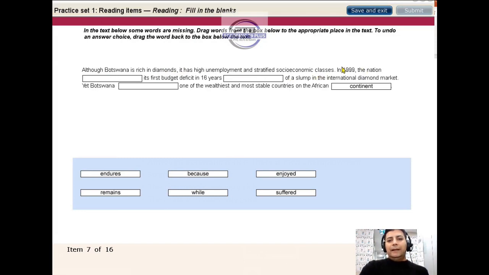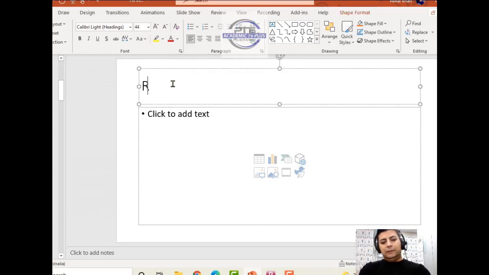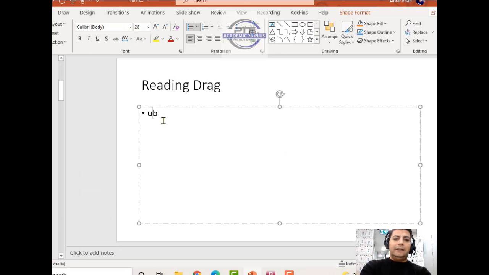Now in 1999, we have a past tense here. The nation, the article, the nation dash its first budget deficit. Something bad is happening here. Now 1999, the nation. So if we go to blank number 2, we say in 1999.